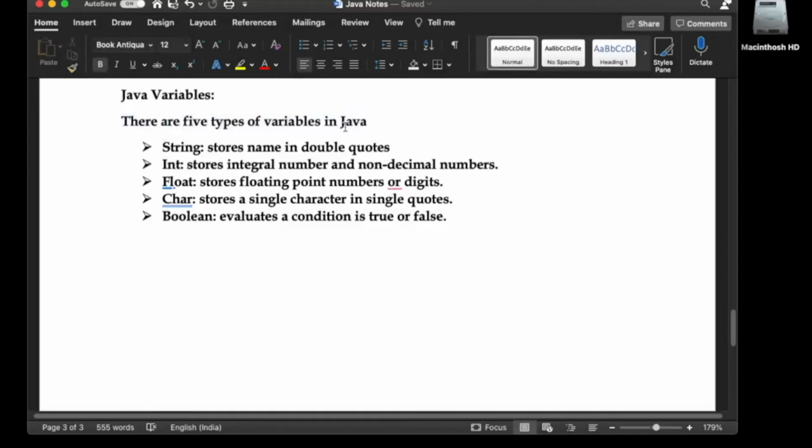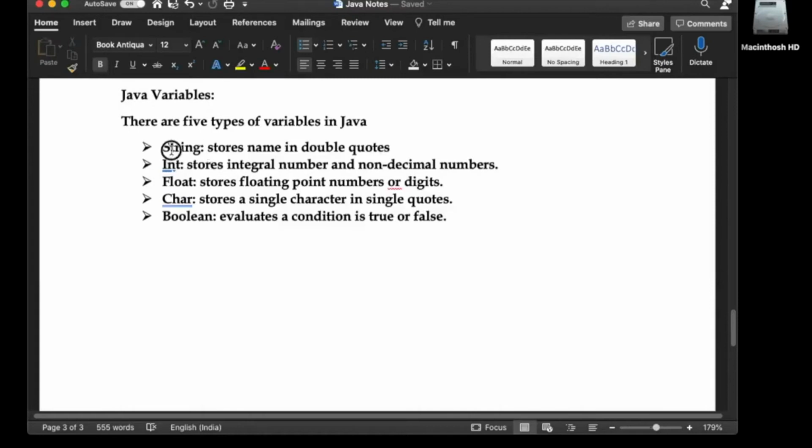So there are 5 types of variables in Java. The first one is string, which stores a name in double quotes. Int stores integral, non-decimal numbers. Float stores floating point numbers. Char stores a single character in single quotes. Boolean evaluates whether a given condition is true or false. As we have discussed in C programming, there are the same types of variables in C also. They are one and the same, but Java is case sensitive.